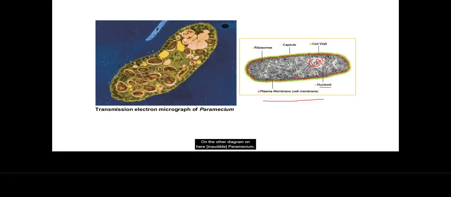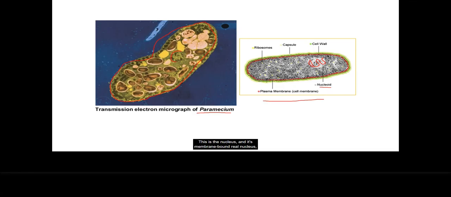On the other diagram in here, we see paramecium. Paramecium is considered a eukaryotic organism, but it's singular cellular. So the whole body of this paramecium is only one cell. This is it in here, one cell. It has a cellular membrane.